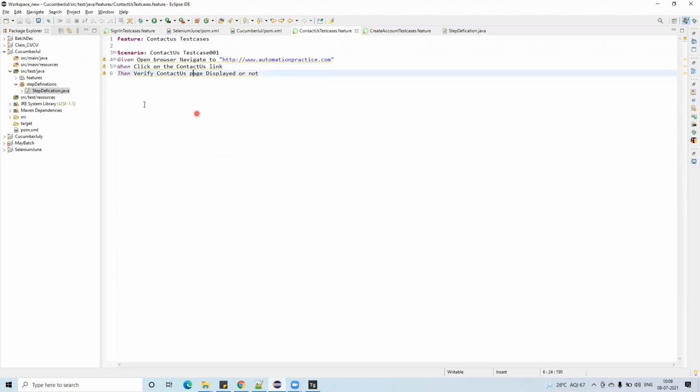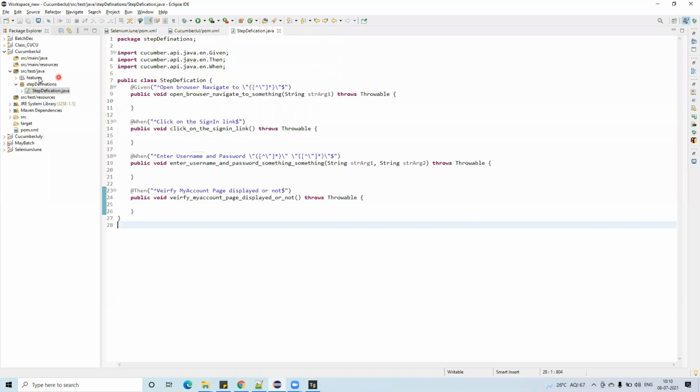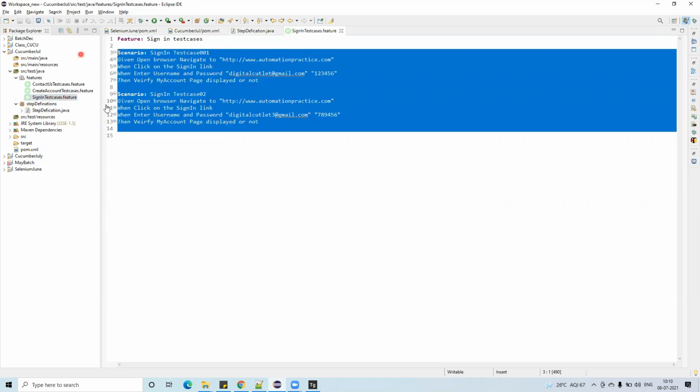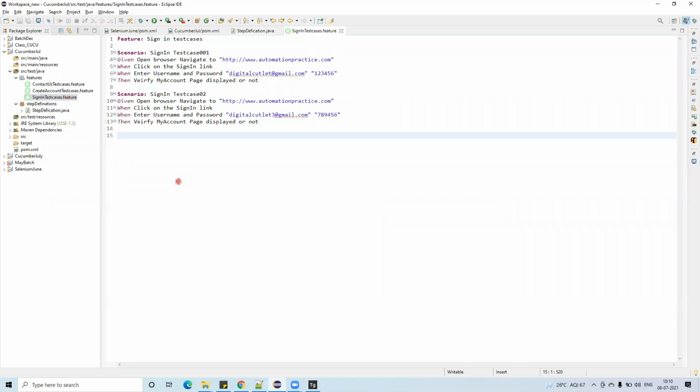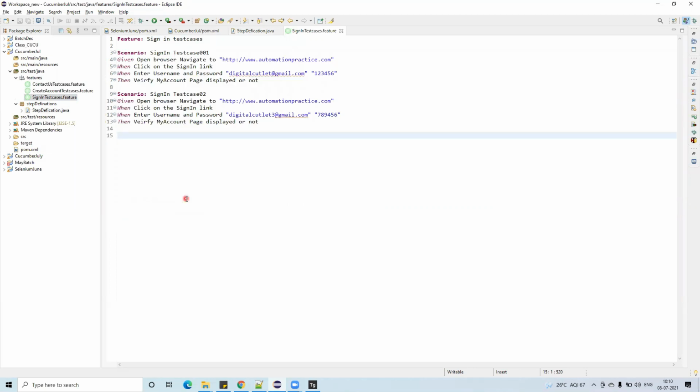So what I will do, I am closing all the feature files. See, if you notice, for each and every feature file it is showing some of these marks actually. Let me close all these things and open now. First I'll open the test cases. See this, is it still showing any yellow warnings now? No. Why? Because we have implemented the steps, that's why it is showing no warnings.